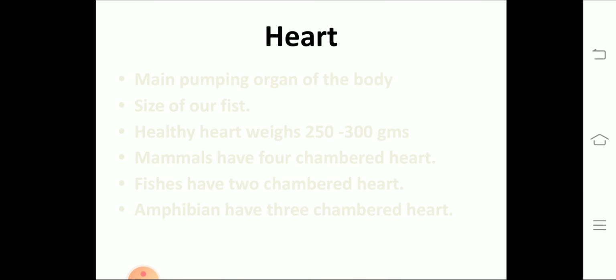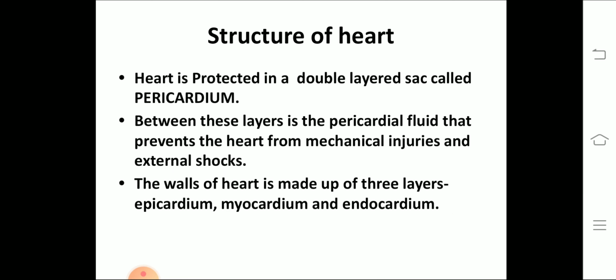Now heart. Heart is the main pumping organ of the body, and its size is said to be the size of our fist. A normal healthy heart will weigh 250 to 300 grams, and mammals have a 4-chambered heart. Amphibians and reptiles have a 3-chambered heart, whereas aves also have a 4-chambered heart. Fishes have only a 2-chambered heart.